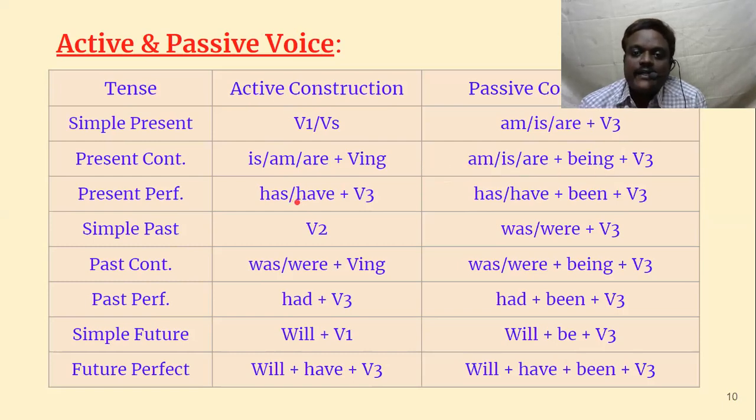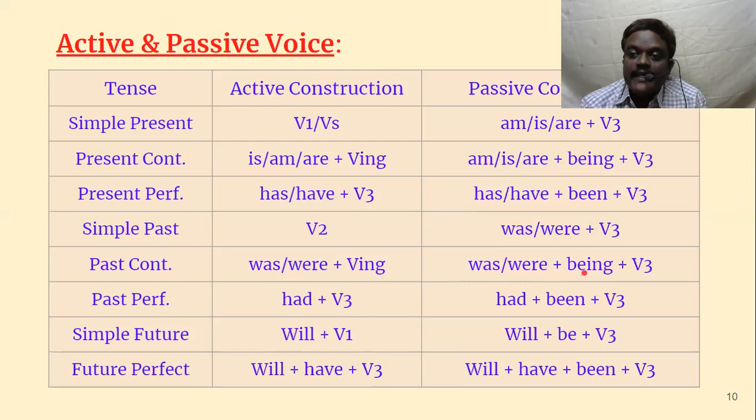Then present perfect, have plus V3, but here have plus been plus V3. So here V3 is there, so in the V3 it should reflect. Have plus been plus V3. Then simple past tense V2, but here B plus V3: was or were. Then was or were plus being plus V3. So same thing, B form plus being plus V3.